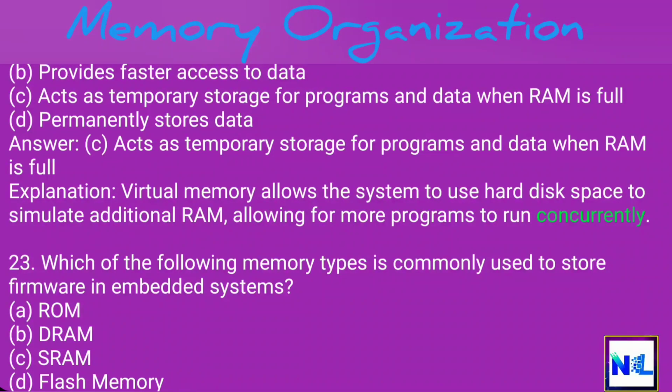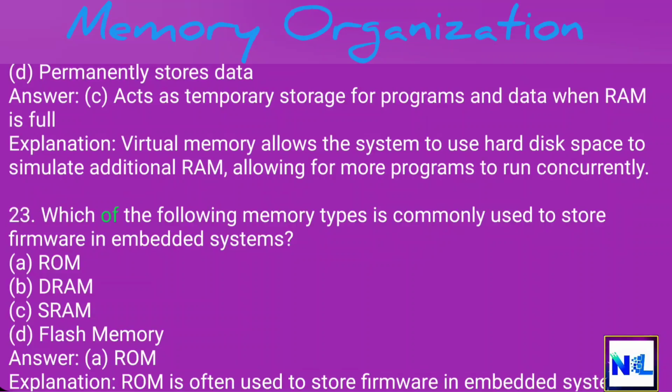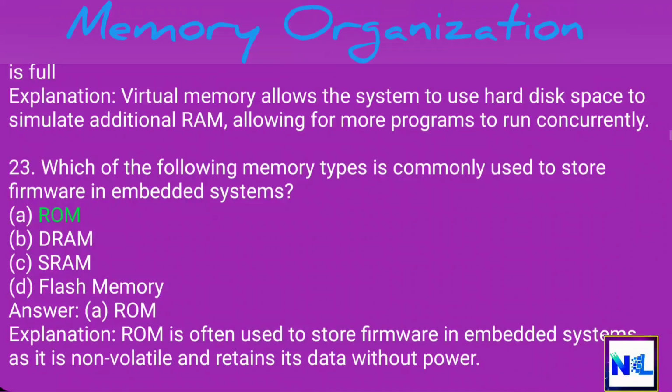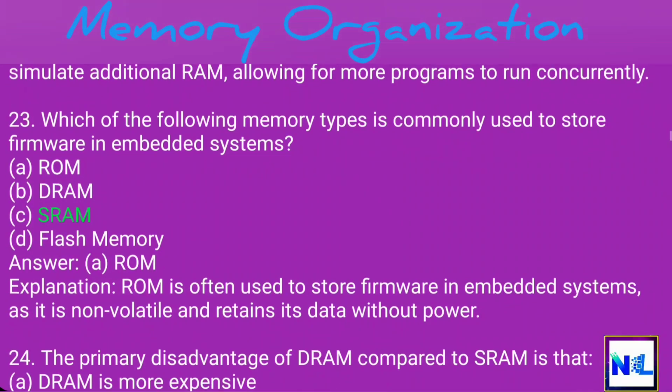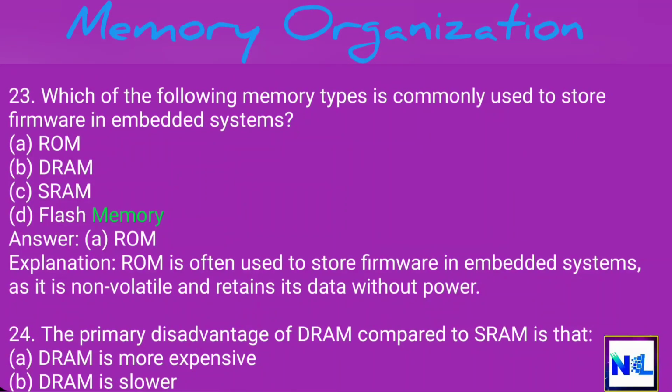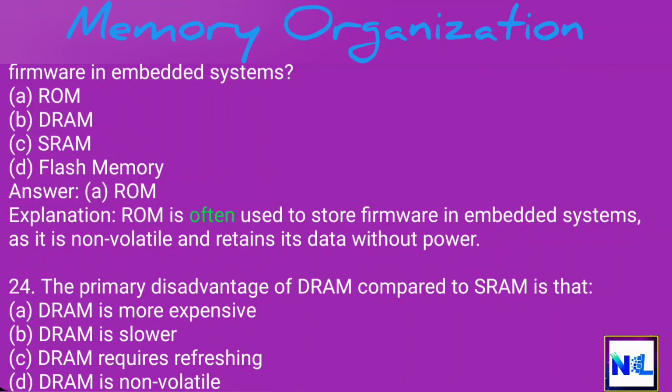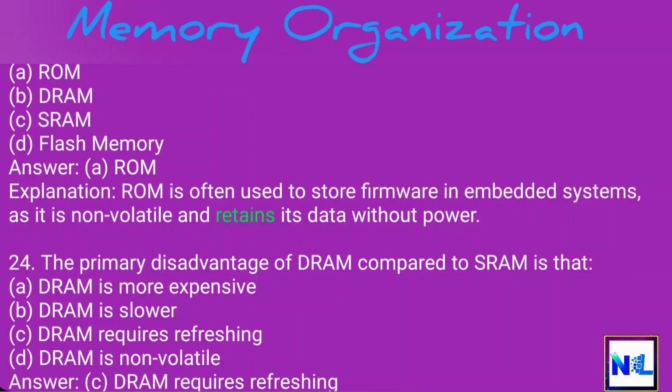run concurrently. 23. Which of the following memory types is commonly used to store firmware in embedded systems? A. ROM. B. DRAM. C. SRAM. D. Flash memory. Answer: A. ROM. Explanation: ROM is often used to store firmware in embedded systems, as it is non-volatile and retains its